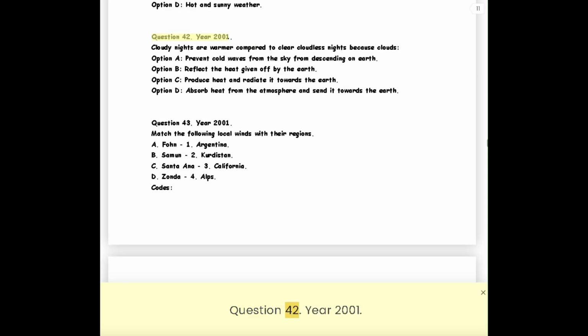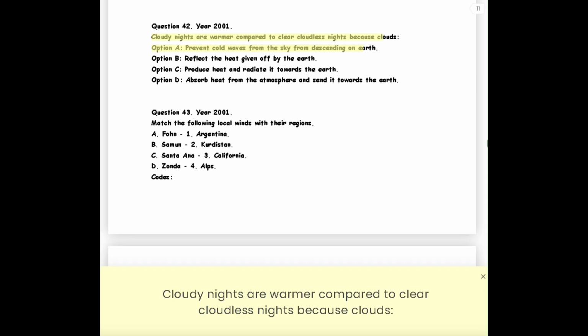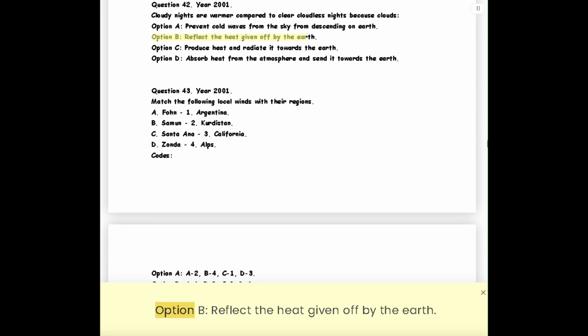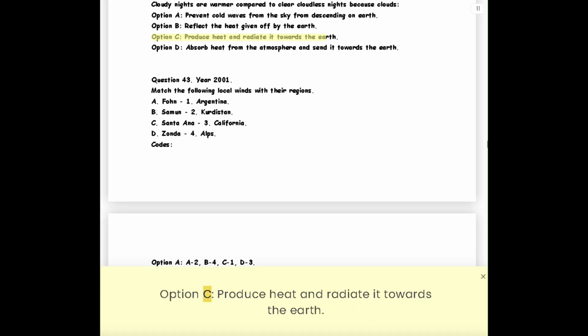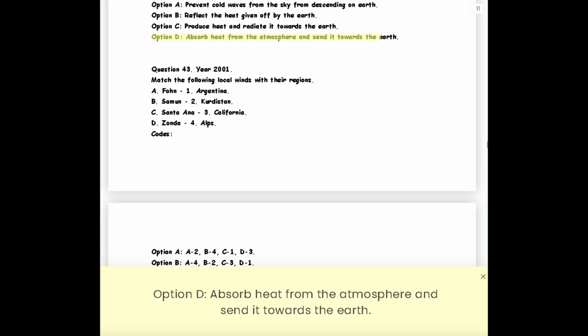Question 42. Year 2001. Cloudy nights are warmer compared to clear cloudless nights because clouds: Option A, prevent cold waves from the sky from descending on Earth. Option B, reflect the heat given off by the Earth. Option C, produce heat and radiate it towards the Earth. Option D, absorb heat from the atmosphere and send it towards the Earth.